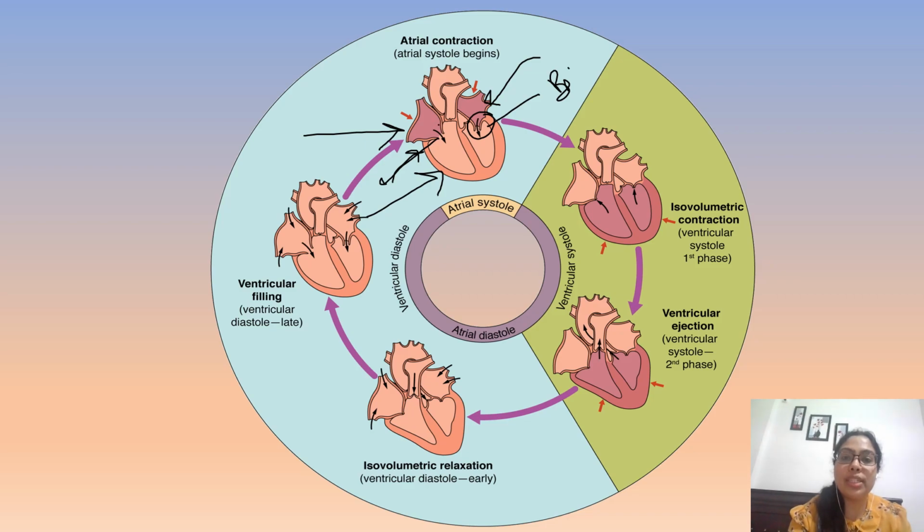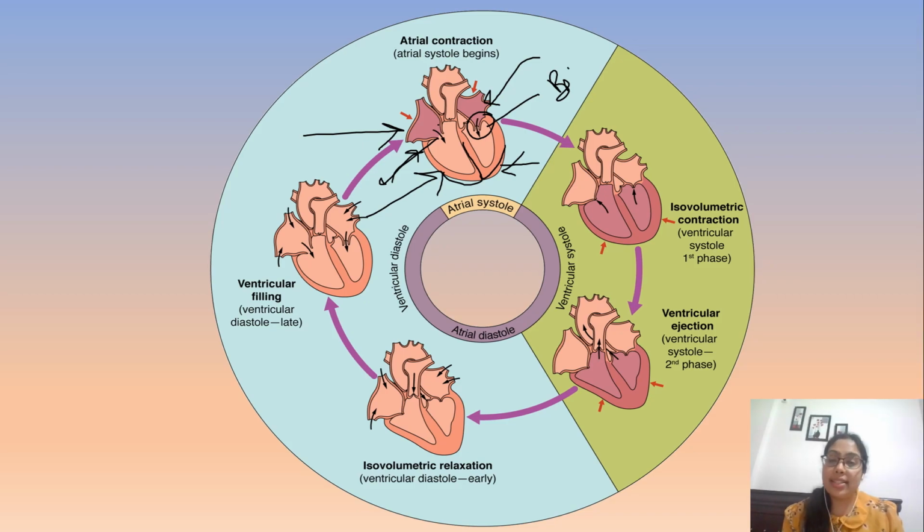The AV node is present just at the lower corner of the right atrium. This AV node again creates an action potential that will transmit through the AV bundle, or we can say the atrioventricular bundle, and through the Purkinje fibers that will stimulate the entire ventricular muscles, right? So here are the ventricular muscles that will contract the ventricles.